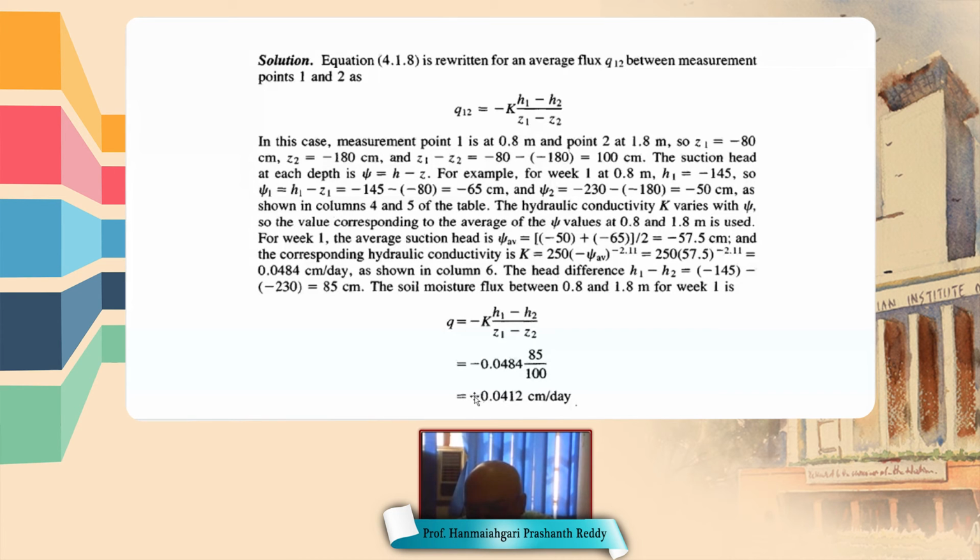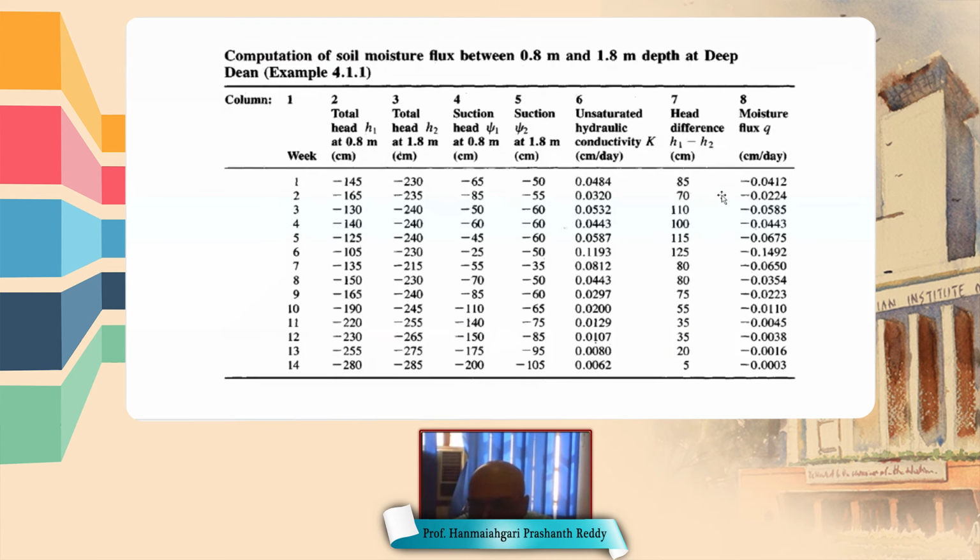This negative sign indicates that the flow is in the downward direction, because according to our coordinate system, Z is positive upward. So when Q is negative, the flow is taking place in the downward direction. Similarly, we can do calculations for all the times for locations 1 and 2, and we can get the water flow rate from point 1 to point 2 for all the times.